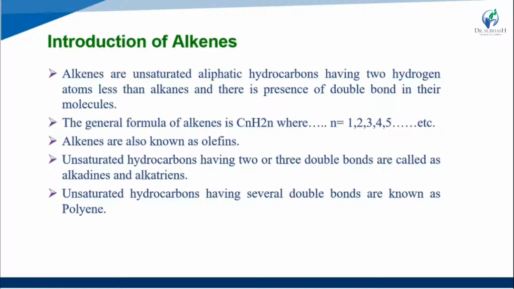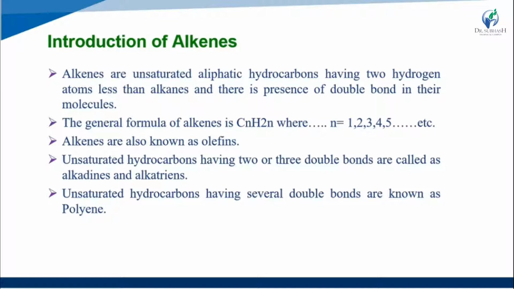The general formula of the alkene is CnH2n, where n equals 1, 2, 3, 4, 5. Alkenes are also known as olefins; the second name of alkenes is olefin. Unsaturated hydrocarbons having 2 or 3 double bonds are called alkadienes or alkatrienes.